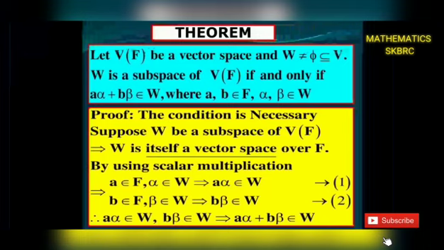Suppose W is a subspace of V of F. We prove that aα + bβ belongs to W, where a, b belongs to F, α, β belongs to W. Since W is a subspace of V of F, by definition of subspace, W is itself a vector space. By using scalar multiplication, a belongs to F, α belongs to W gives aα belongs to W. b belongs to F, β belongs to W gives bβ belongs to W. Therefore, aα belongs to W, bβ belongs to W. By additive closure, aα + bβ also belongs to W. The necessary condition is over.